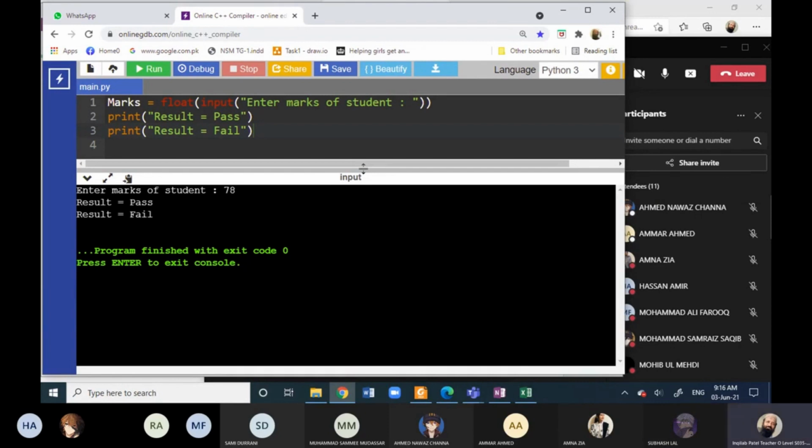The program should execute statement number 1 and then 2, or statement number 1 and statement number 3, not 2, right? So it means we need to decide which line to be executed. For this there should be a condition.